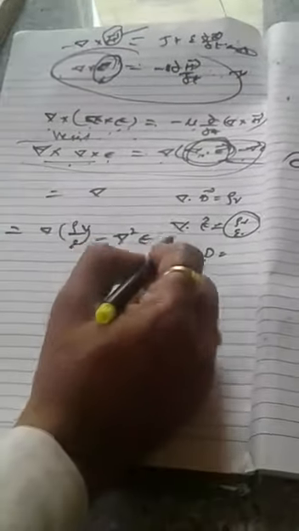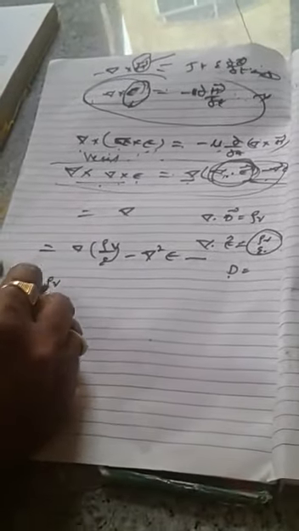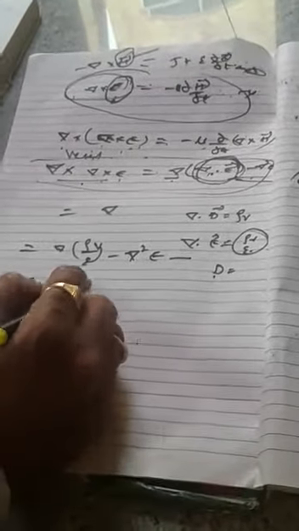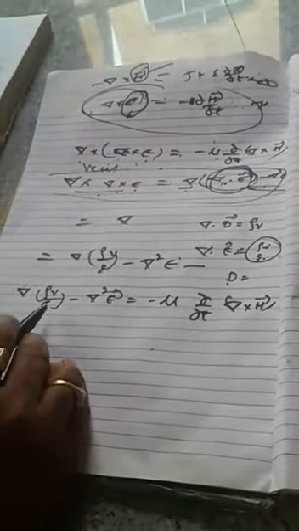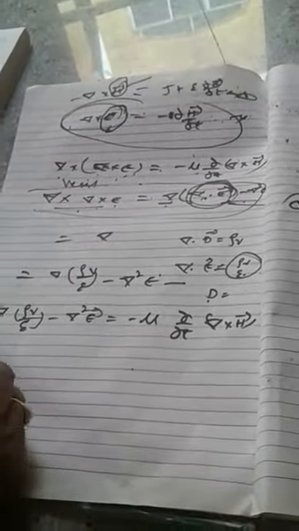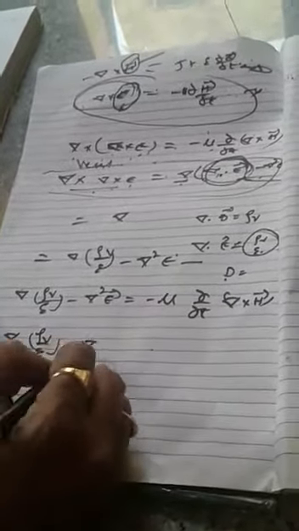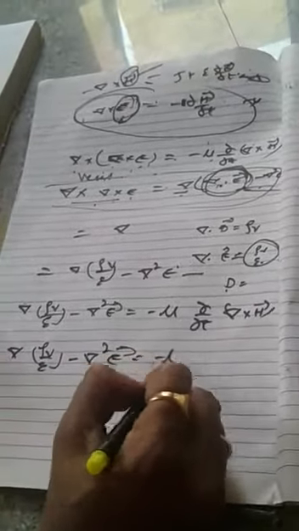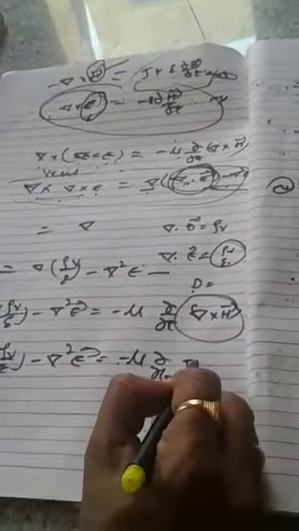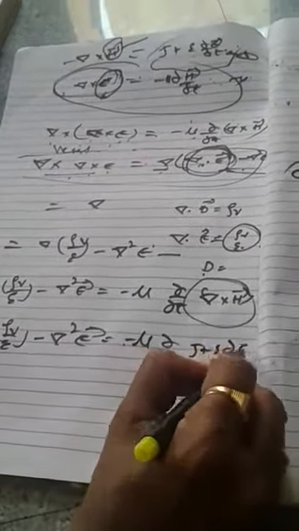Now if we compare this equation and this equation, del of rho v by epsilon minus del square E is equal to minus mu del by del t of del cross H. Using the first equation, del cross H can be written as J plus epsilon dou E by dou t.